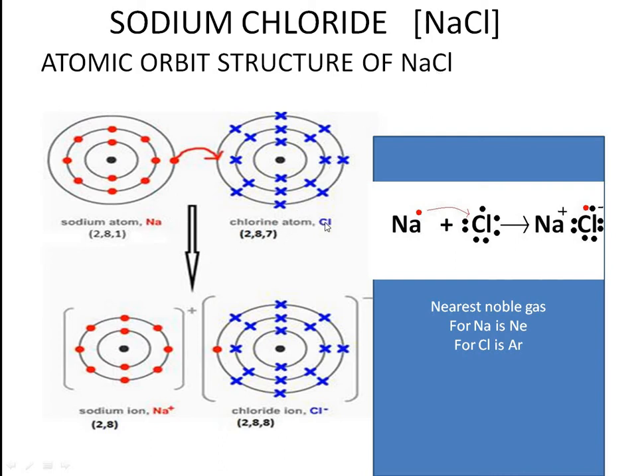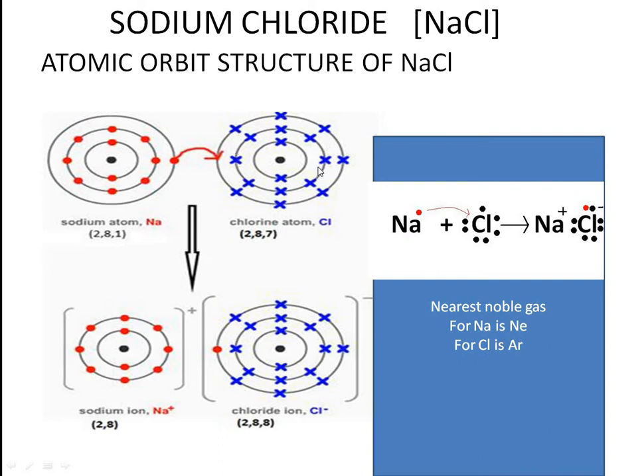Chlorine atom symbol is Cl. Write the electronic configuration 2, 8, 7. So whenever you get a question like this, you should write the electronic configuration based on the atomic number which is given in the question. Now draw the structure for the sodium atom. K shell 2 electrons, L shell 8 electrons and 1 electron in the last shell. Coming to the chlorine atom, K shell 2 electrons, L shell 8 and N shell is 7.